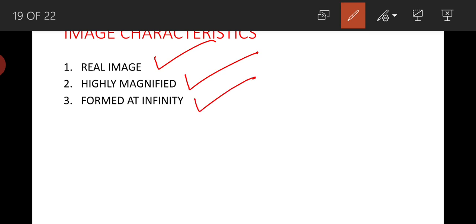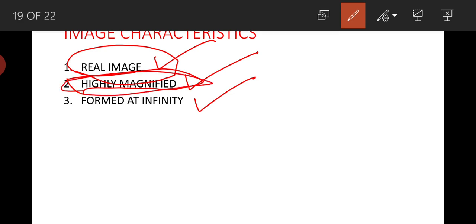First of all, the image is not formed at all, that is why there is no meaning in saying real image. But since the light rays are moving on the other side, we will say real image, and if at all the image forms at infinity, it will be a highly magnified image. That is why we will say it is a highly magnified image.